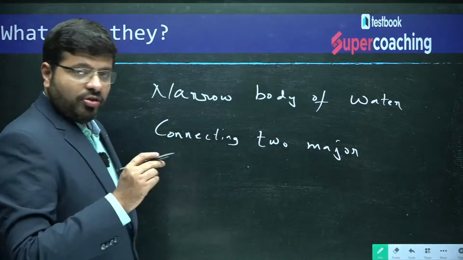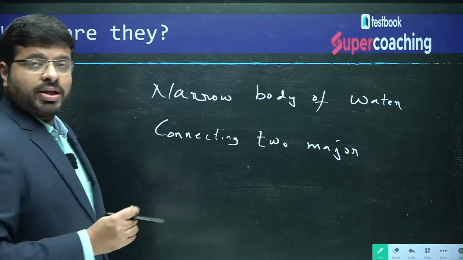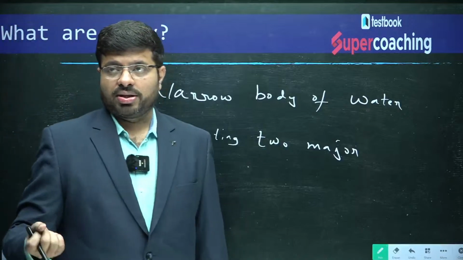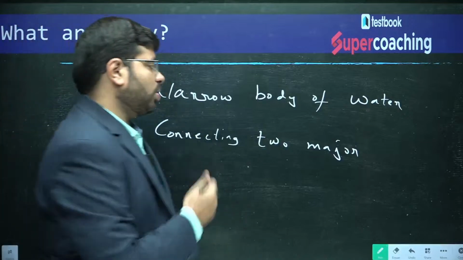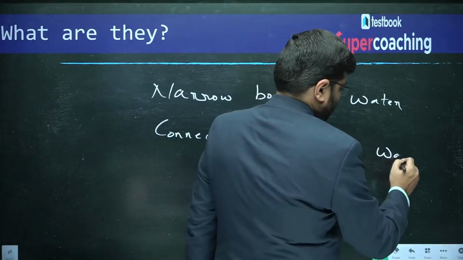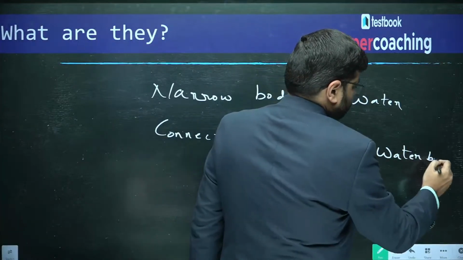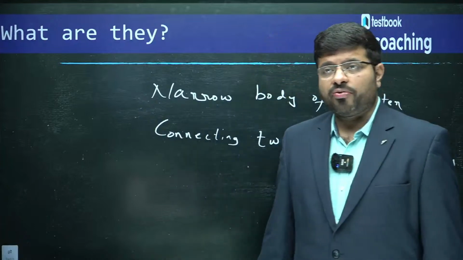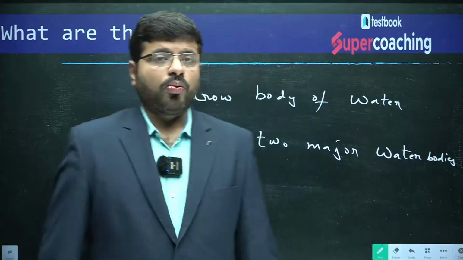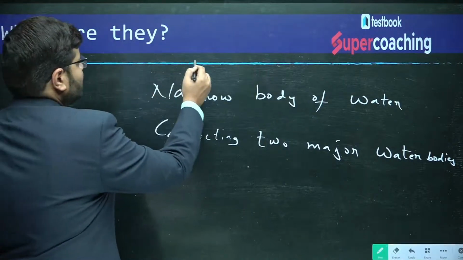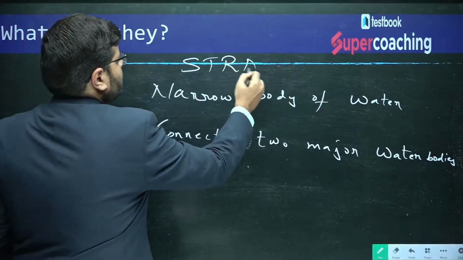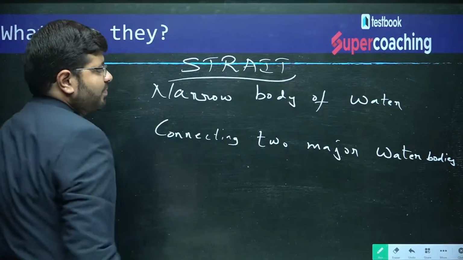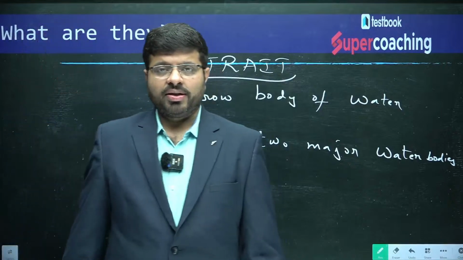It's a narrow body of water connecting two major water bodies. That is a narrow strip of water body connecting two major water bodies, which is what you call a strait, isn't it? Right?